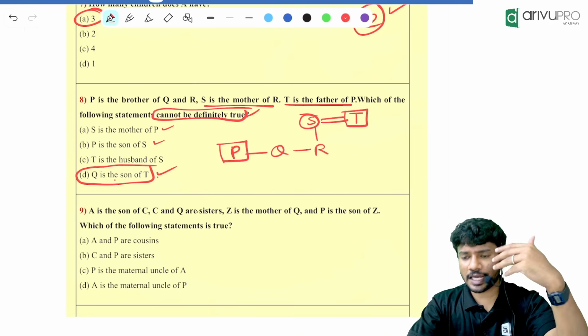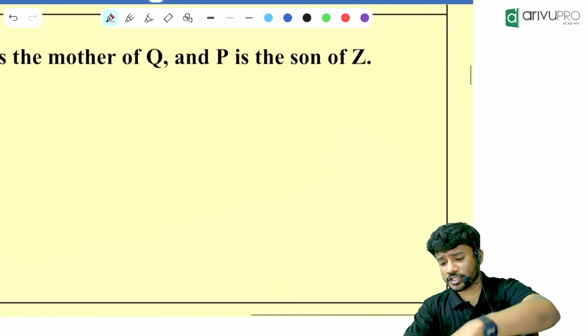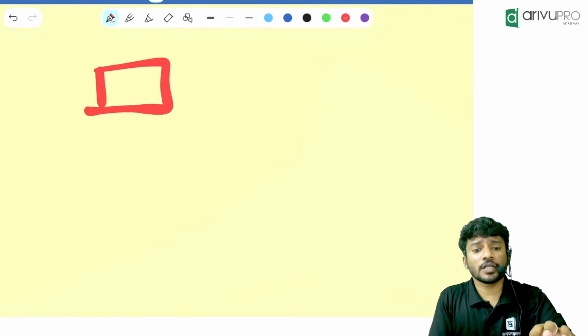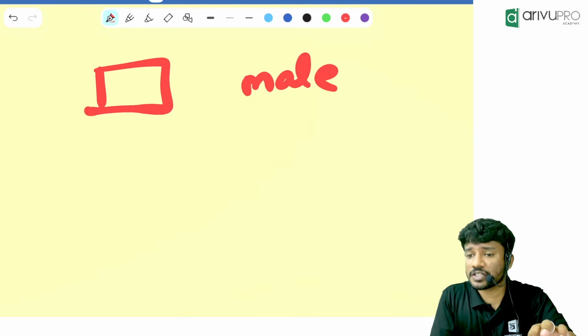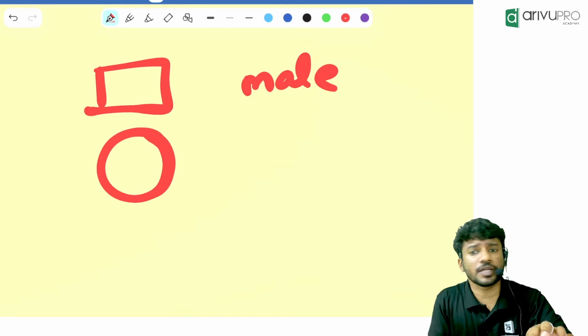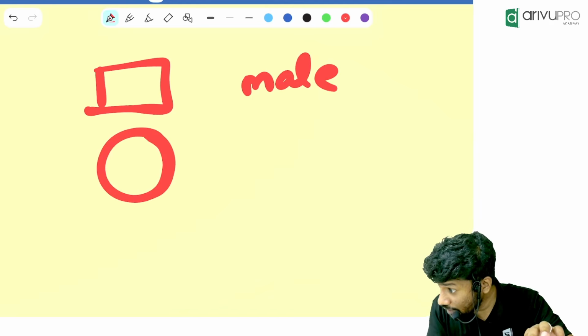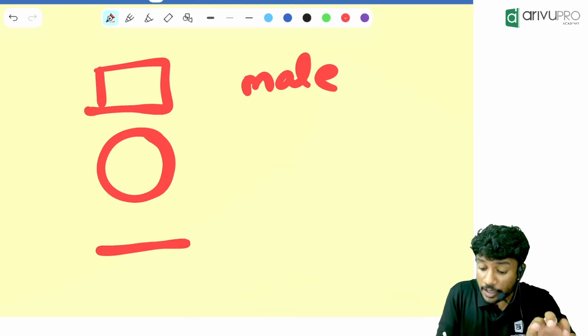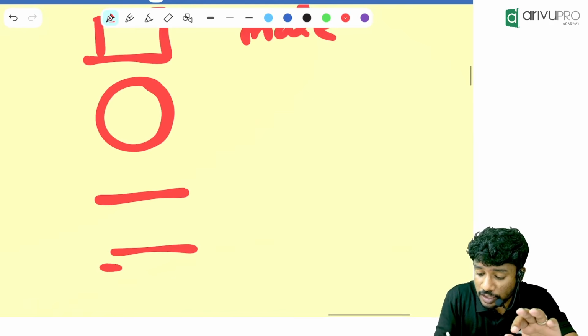Along with it, I'll just give you a revision also. The revision is what now? Everyone tell along with me. Square is for what? Male. Whenever male gender is given, we will put a square box. Then, whenever female is given, we will put a circle. Then, whenever sibling is there, we will put what? A single horizontal line. Whenever married relation is there, we will put what?